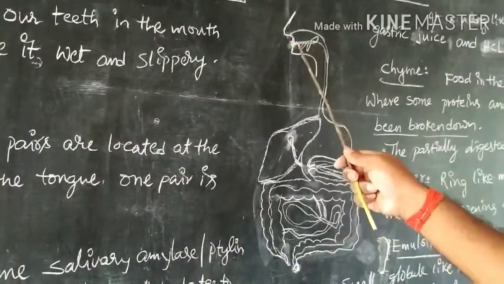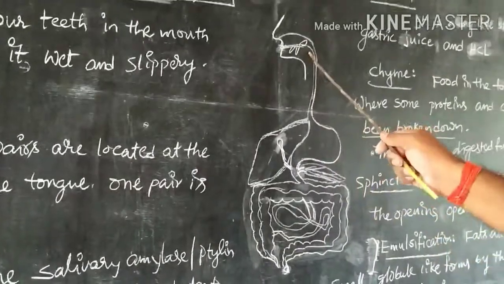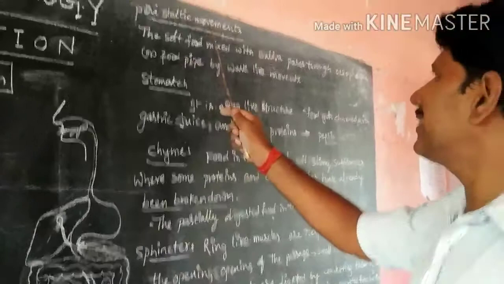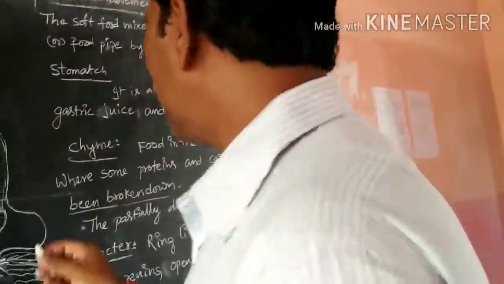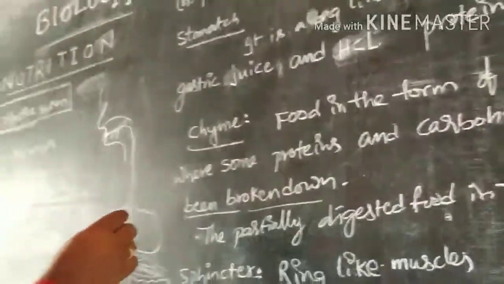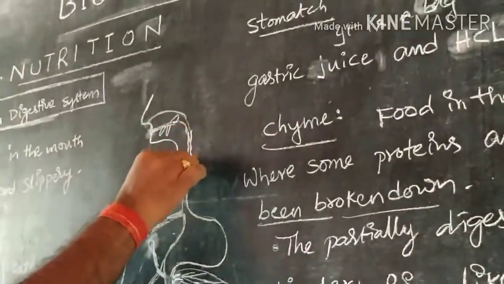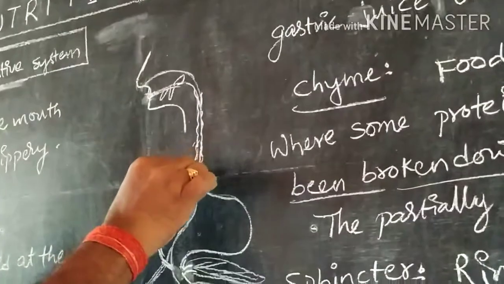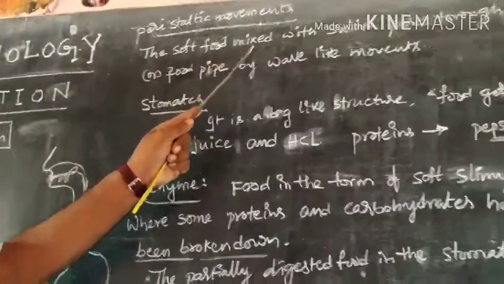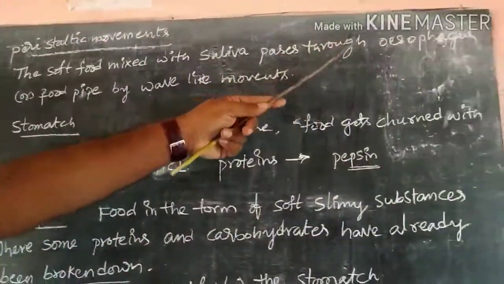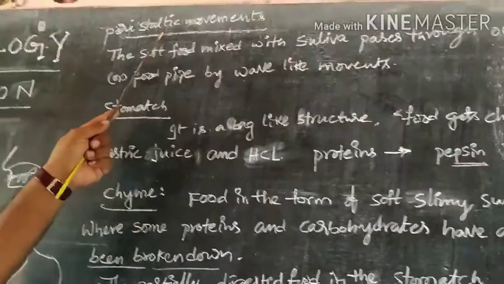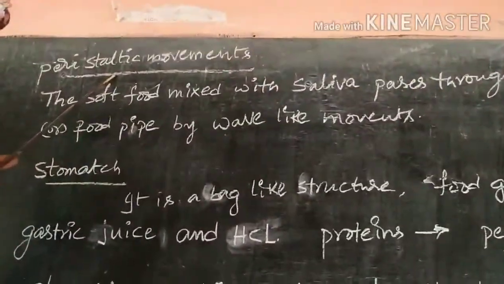So, digestion starts from our mouth. Next, what do you mean by peristaltic movement? It is a wave-like movement. When food passes through the alimentary canal or esophagus, it moves in a wave-like manner and slowly reaches the stomach. The soft food mixed with saliva passes through the esophagus or food pipe by wave-like movements, and this is called peristaltic movement.